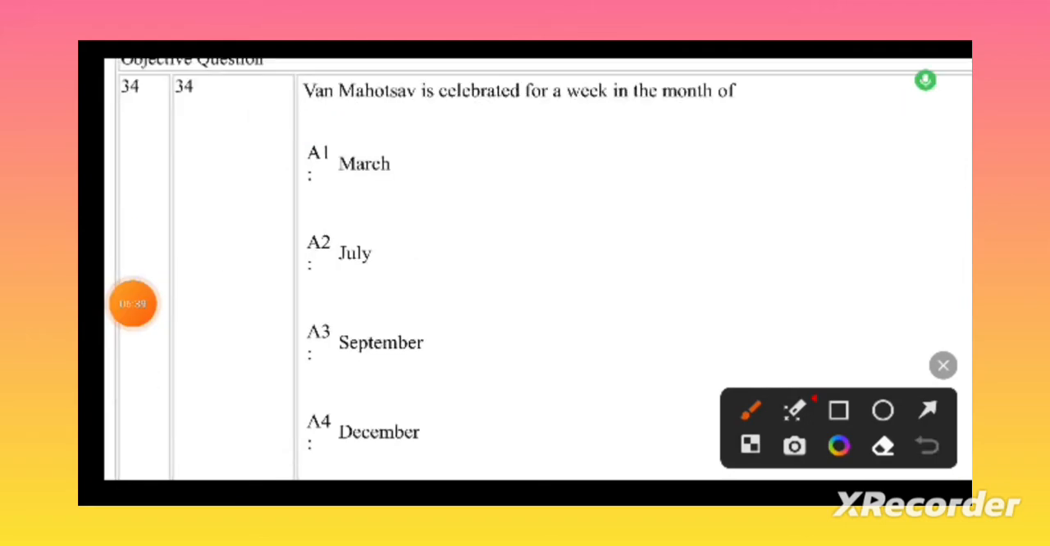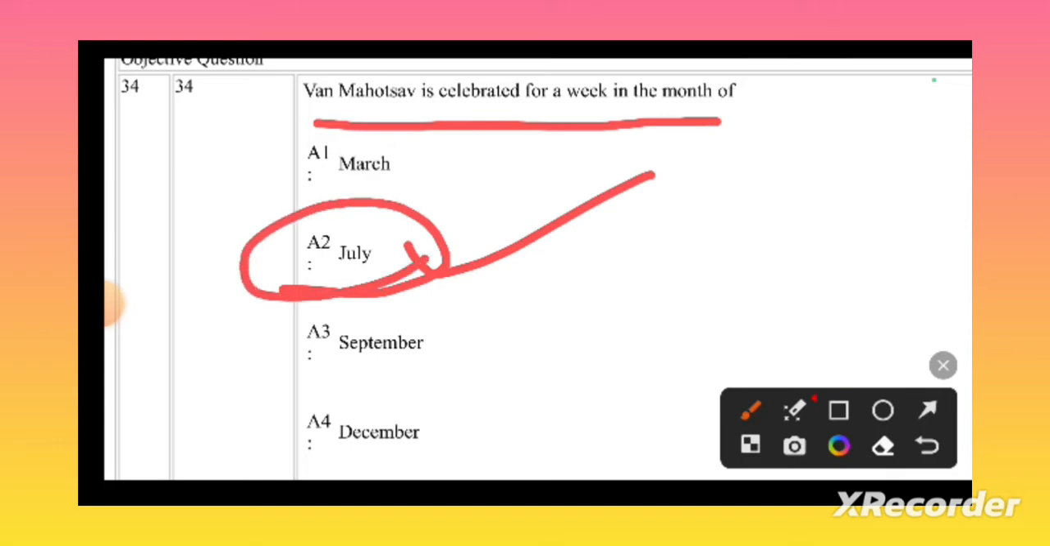One Mahotsav is celebrated in the week of which month? First week of July we will celebrate the One Mahotsav. Let's go to the next question.